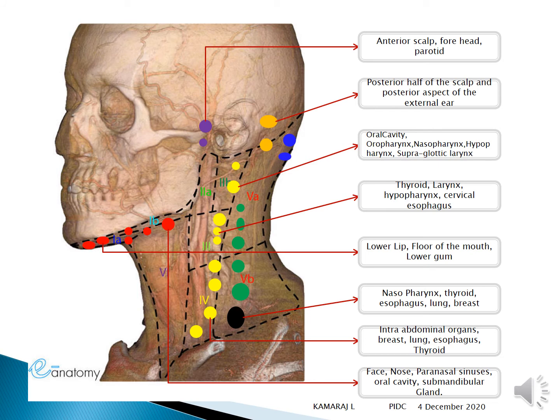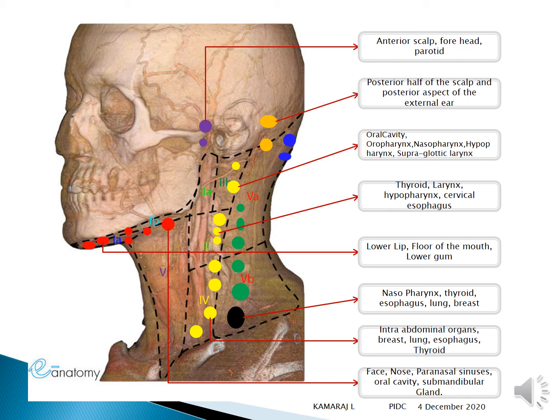Before we see the nodal involvement, we just need to know what are the areas where the node is going to drain. So this slide will give you an idea what are the different levels of node that are present and where they drain into.